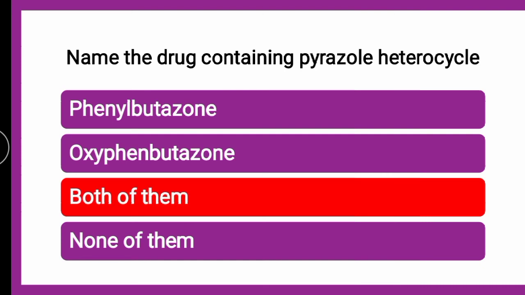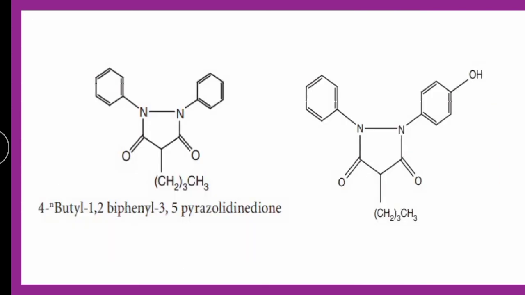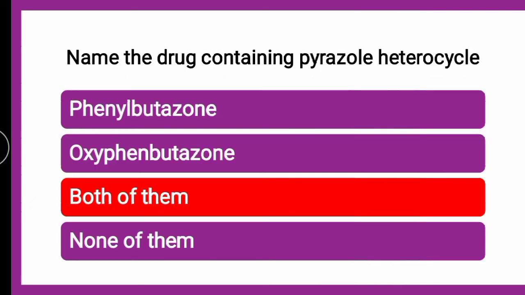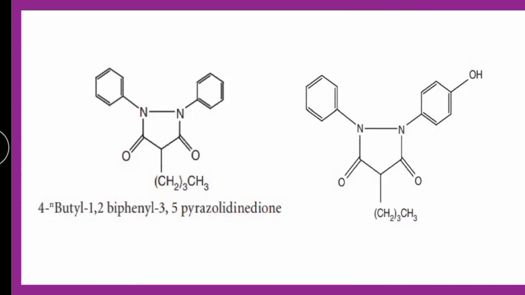If you look into the structure, see this is phenylbutazone and this one is oxyphenbutazone, with the hydroxy. Since they are structurally similar and belong to the same category, the heterocycle is the same.